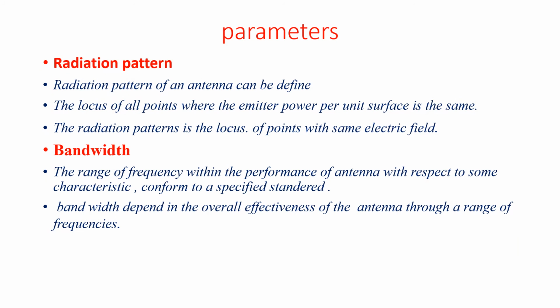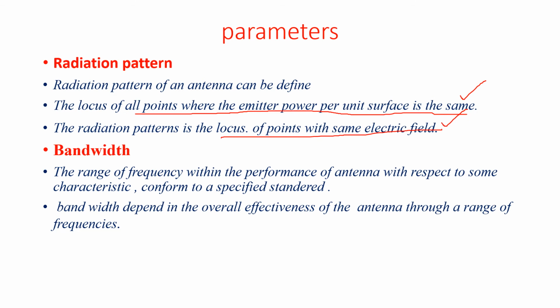First, what is the radiation pattern? The radiation pattern of an antenna can be defined as the locus of all points where the emitted power per unit surface is the same. This is called the radiation pattern, and we can also define it as the locus of the points with the same electric field. So the radiation pattern is simple: the locus of points with the same electric field.